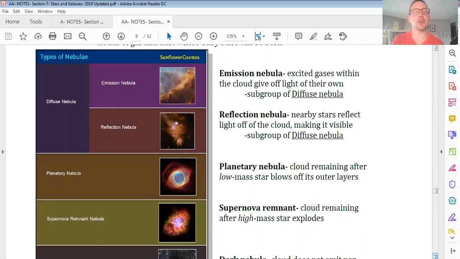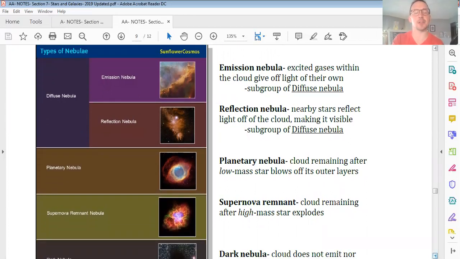I only show this diagram in Academic Astronomy. I found it online and I think it's awesome. It comes from Sunflower Cosmos, and it shows all the different types that we have. Diffuse is a general term for a cloud of gas and dust that's giving off light, but they can do it two different ways. We have emission nebulae and we have reflection nebulae.